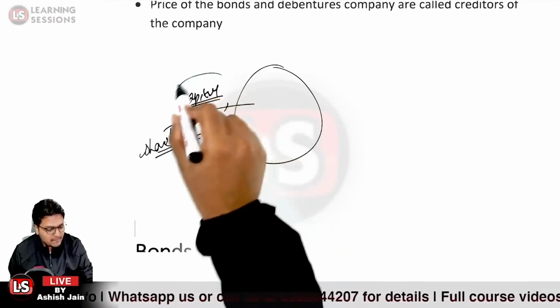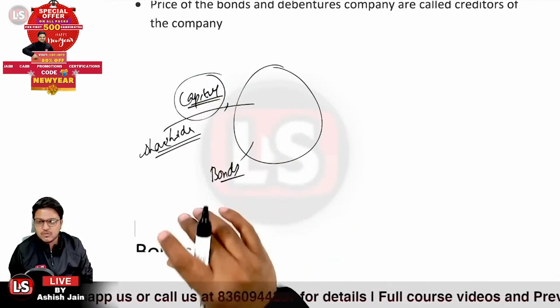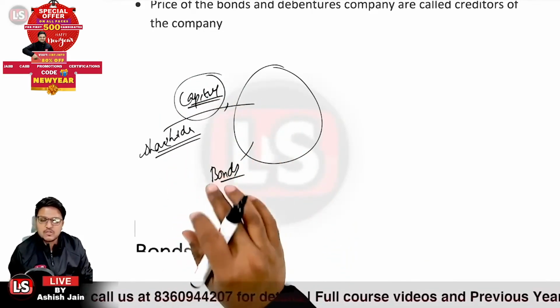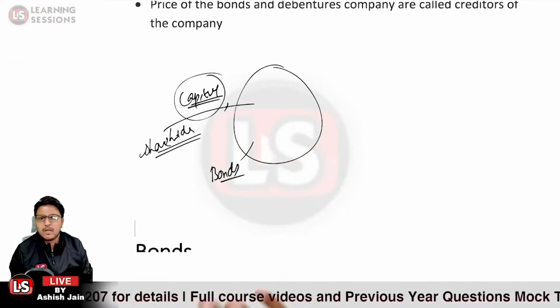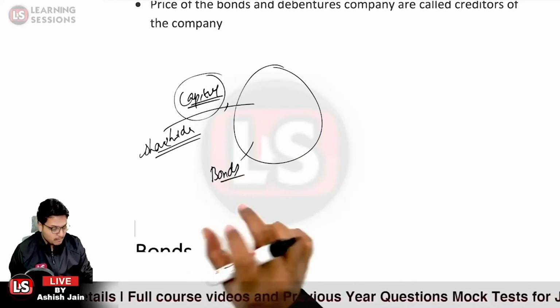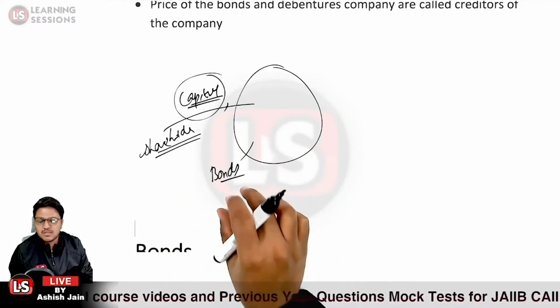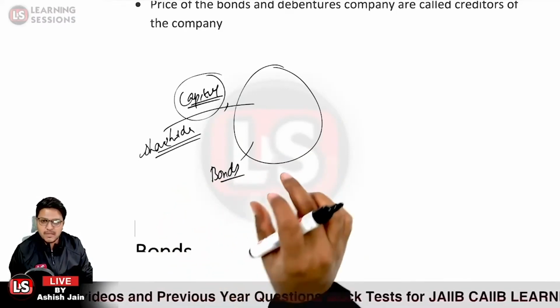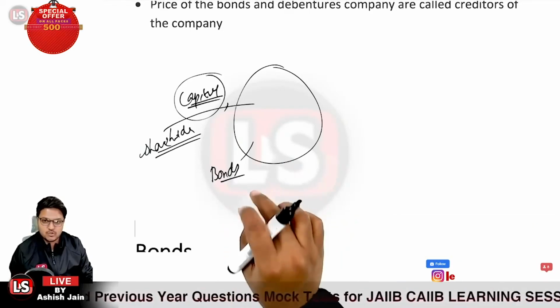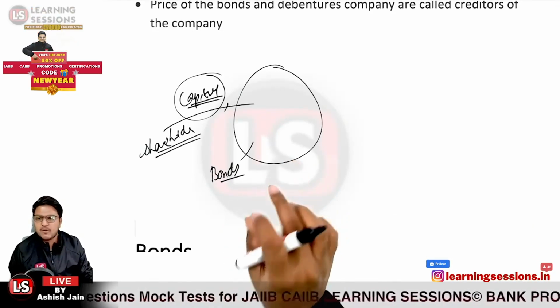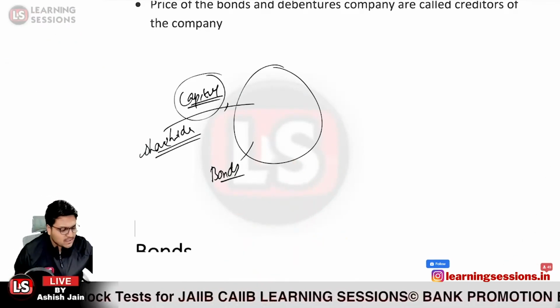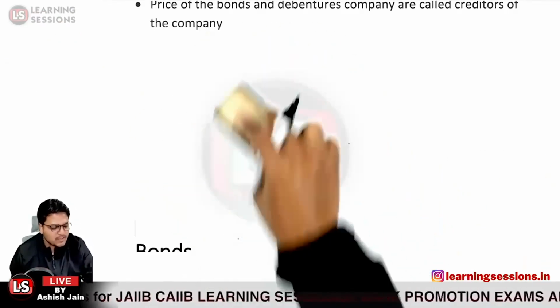In the case of the capital employed by the shareholders, that is not to be paid back. That would be an ultimate liability on the company only when the company is liquidated. Otherwise, it would not be. But in the case of bonds and debentures, there is an obligation on the company to repay it. And also the company will be paying the interest component in the form of the coupon. So let us have a look at the different components of the bond that you will be receiving.